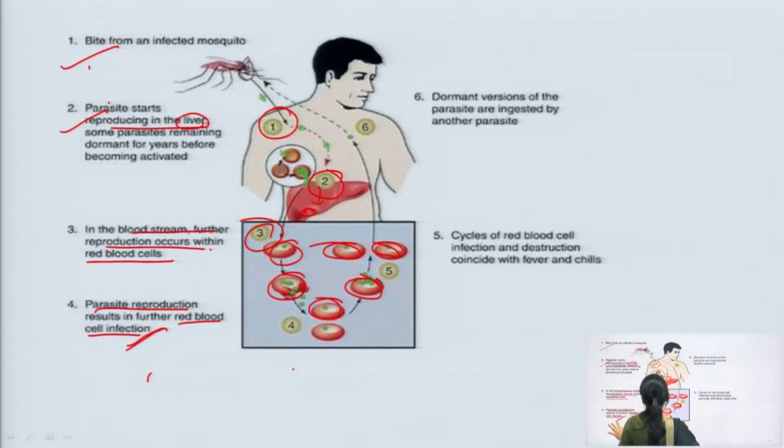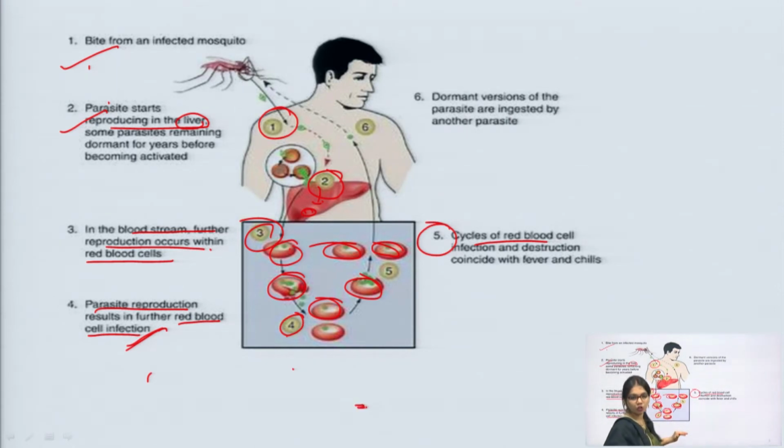Now, in the fourth stage you can see the cell infection, and in the fifth stage there is a cycle of RBC infection and destruction of the RBCs.